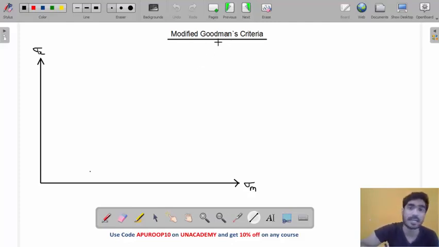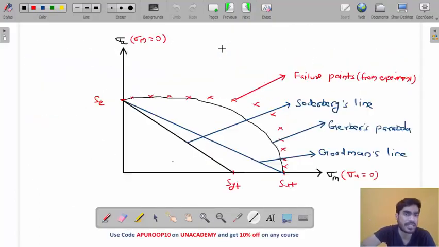Okay, so let's understand what is modified Goodman's criteria. So my friend, we have three criteria. But for ductile material, which one do we use? For ductile material, we use Soderberg. But what is the problem with Soderberg? It is very conservative. The Soderberg criteria is very conservative.